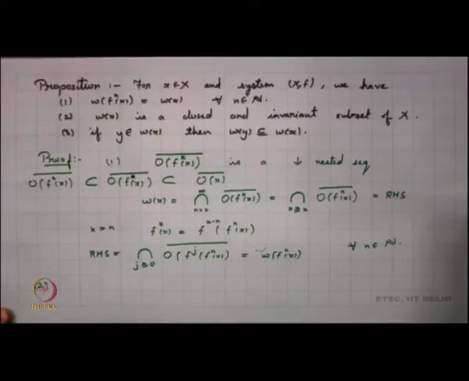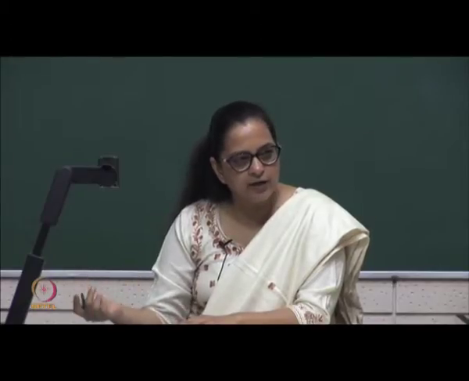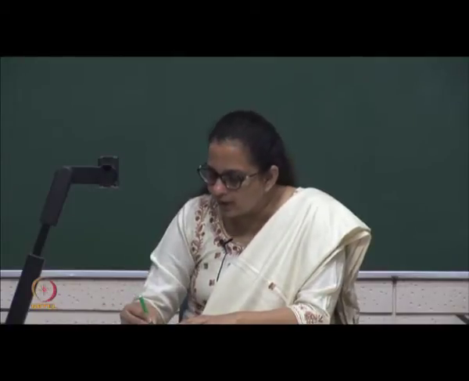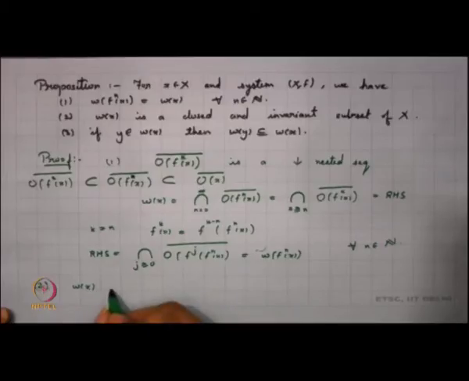So, we look into now our second part. And what is our second part? Our second part says that omega x is a closed and invariant subset of X. A simple observation is that omega x is an intersection of closed sets, so it is definitely a closed set.